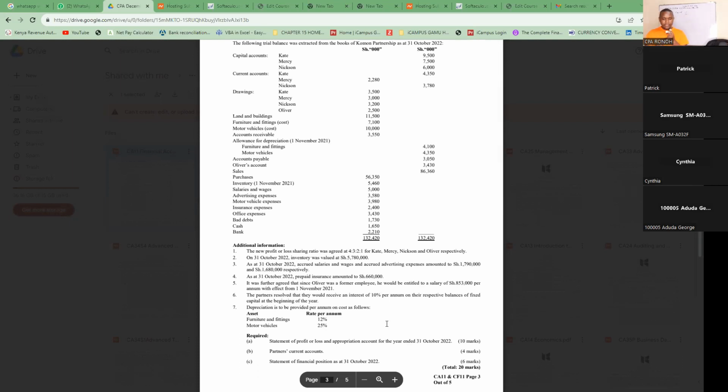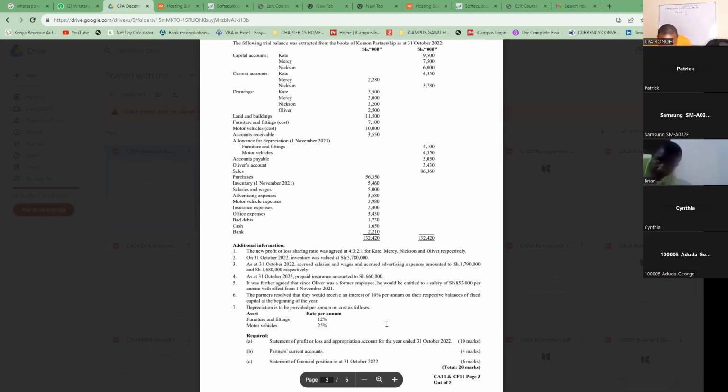That is closing inventory. Then number three, as at 31st October 2022, accrued salary and wages and accrued advertising expense amounting to 1.7, 1.79, and 1.68. Those are accruals.